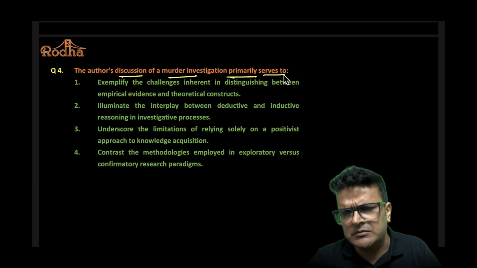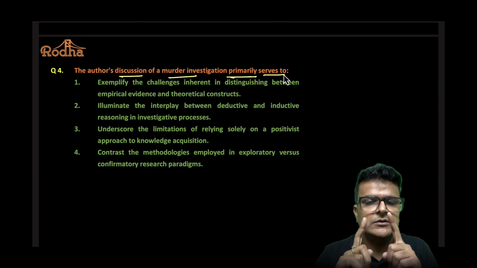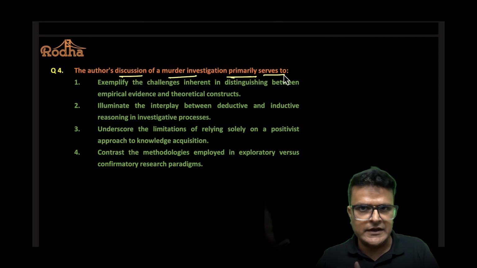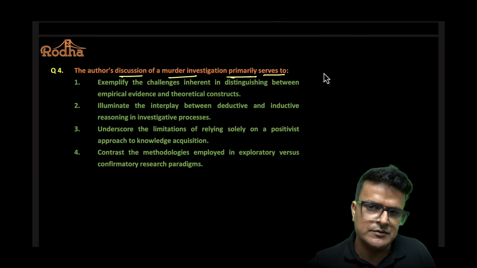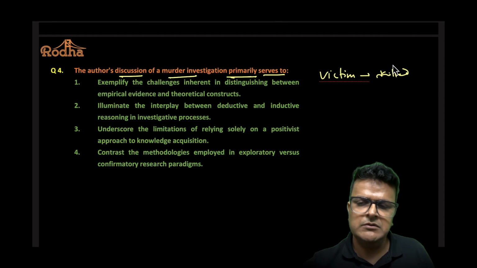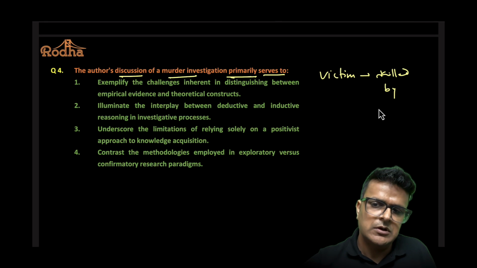We already know the answer. The author talked about murder investigation to talk about the fact that the murderer is already there, right? So suppose there is a victim, and this victim has been killed by a murderer. Okay, so this person has been killed by Gabbar Singh.